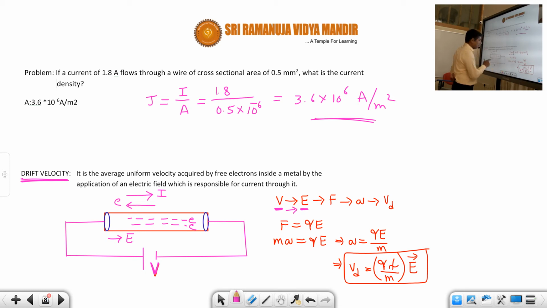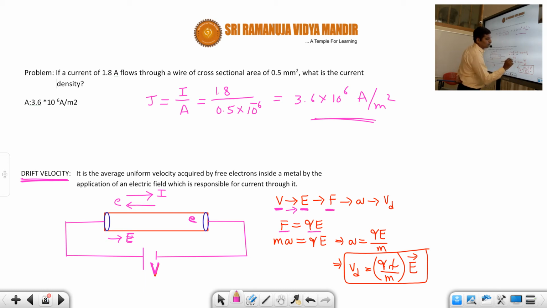Now in this electric field, when these electrons are there, now there is electric field, now there is an electron. Okay, now as soon as you apply this voltage V, there is an electric field. Now as soon as the electric field comes, this electron will experience force.